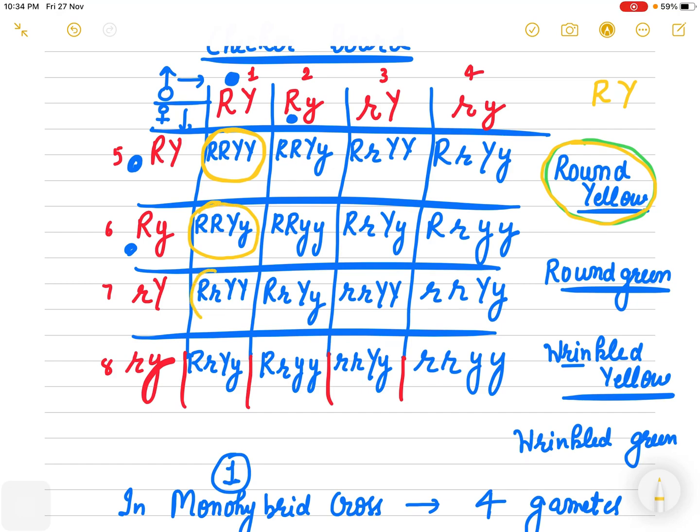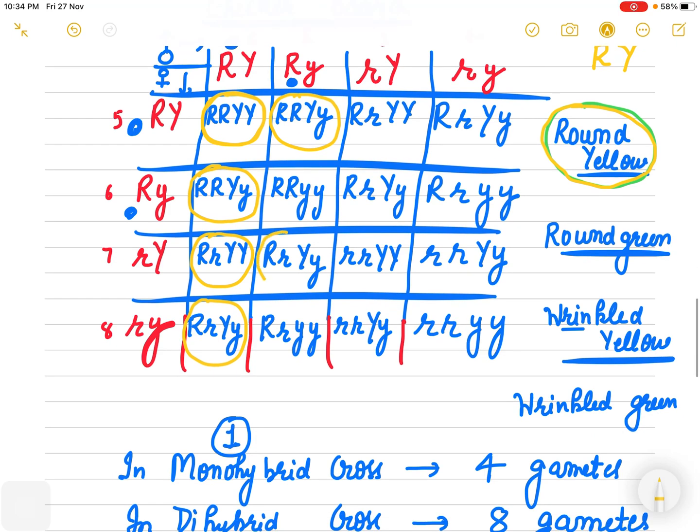What about this? This will be also round yellow. What about this? This will be also round yellow. This is also having 1 R, capital Y. Here, no capital Y, so this will not be round yellow. This one will be round yellow. What about this? This one will be round yellow. Again, this one will be also round yellow. What about anyone else? Yes, this one will be round yellow.